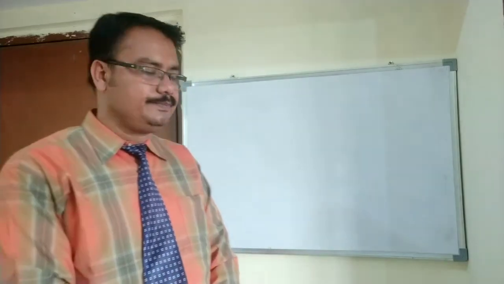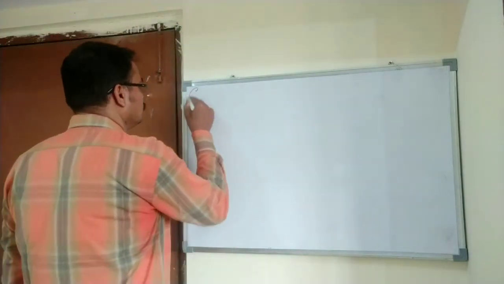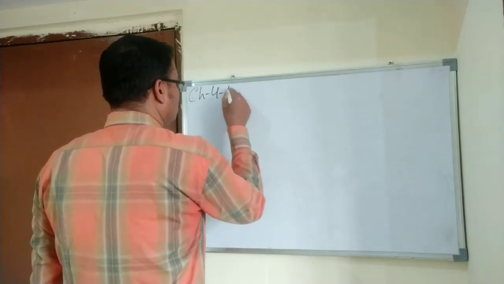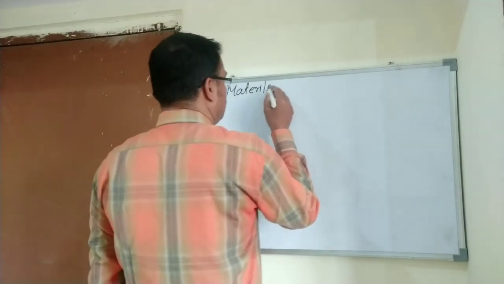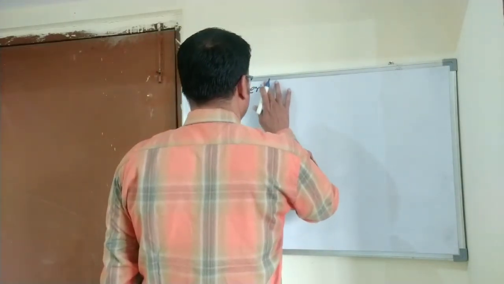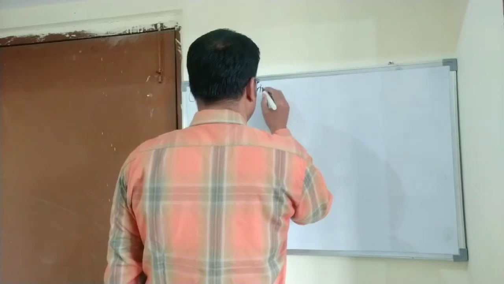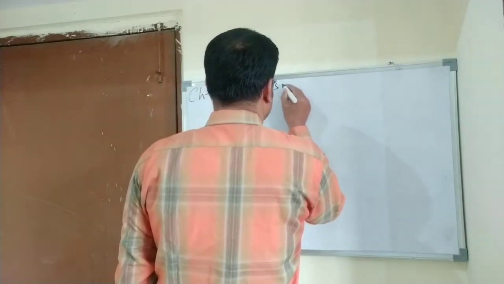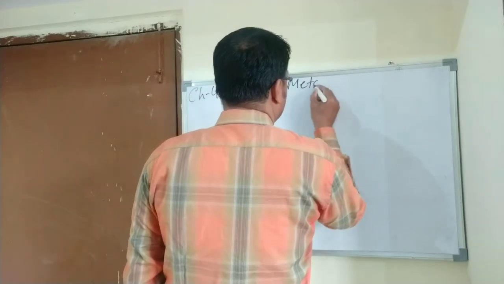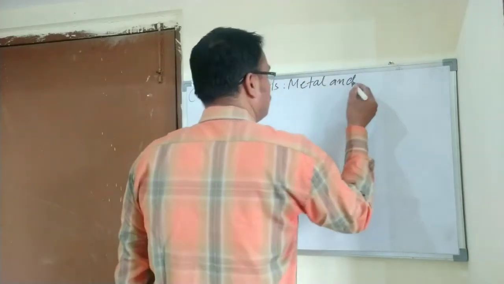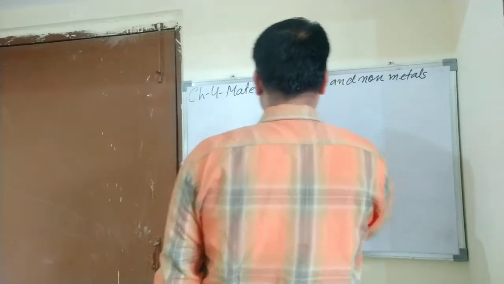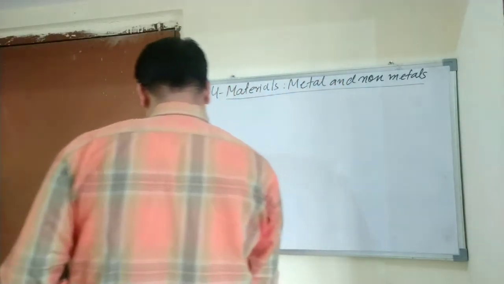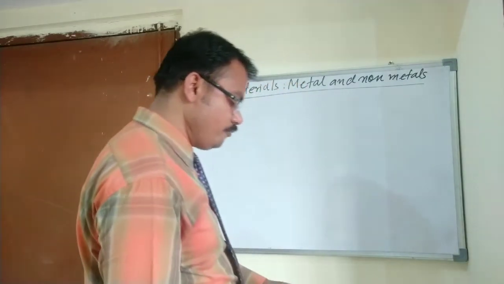So let's start. Reaction of metal with water.